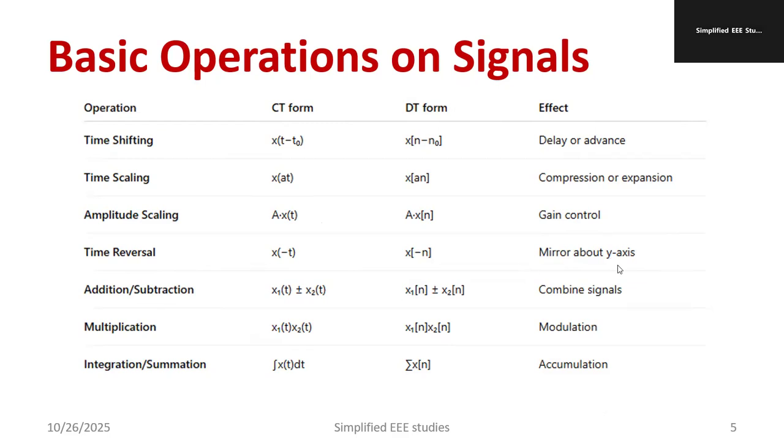Similarly, mirror about the y-axis. Addition and subtraction, you can remember x1 of t plus or minus x2 of t. You can write in digital form also, combining the signals. Multiplication, modulation, like the effect will be modulation: x1 of t into x2 of t, that is a modulation effect. Integration, that is accumulation. It is also known as summation: integral of x of t dt. If I talk about discrete, sigma x of n.